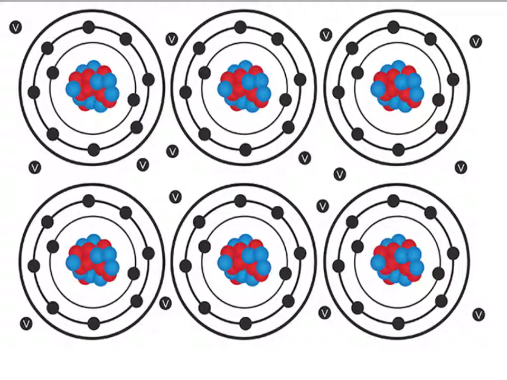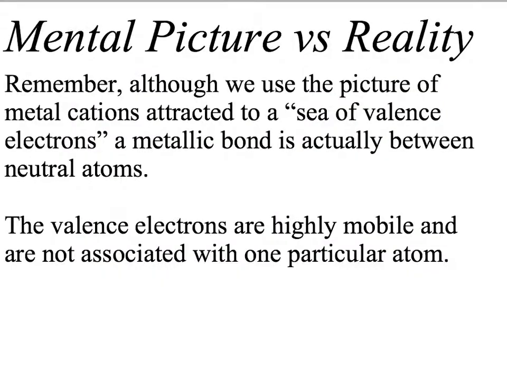And here's another way that we can visualize this: each one of these represents the nucleus of a metal atom, and we have a few different rings here representing electrons, and all of the little V's here are my valence electrons that are not associated with a particular atom, but rather they are free to move about between the atoms. But it's important to always keep in mind our mental picture versus the reality.